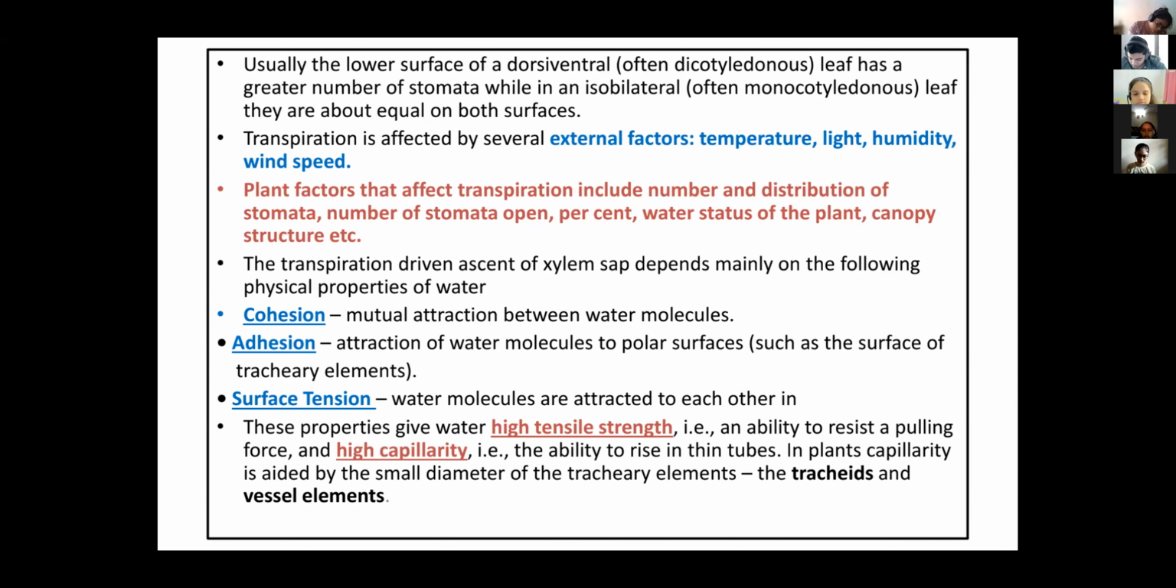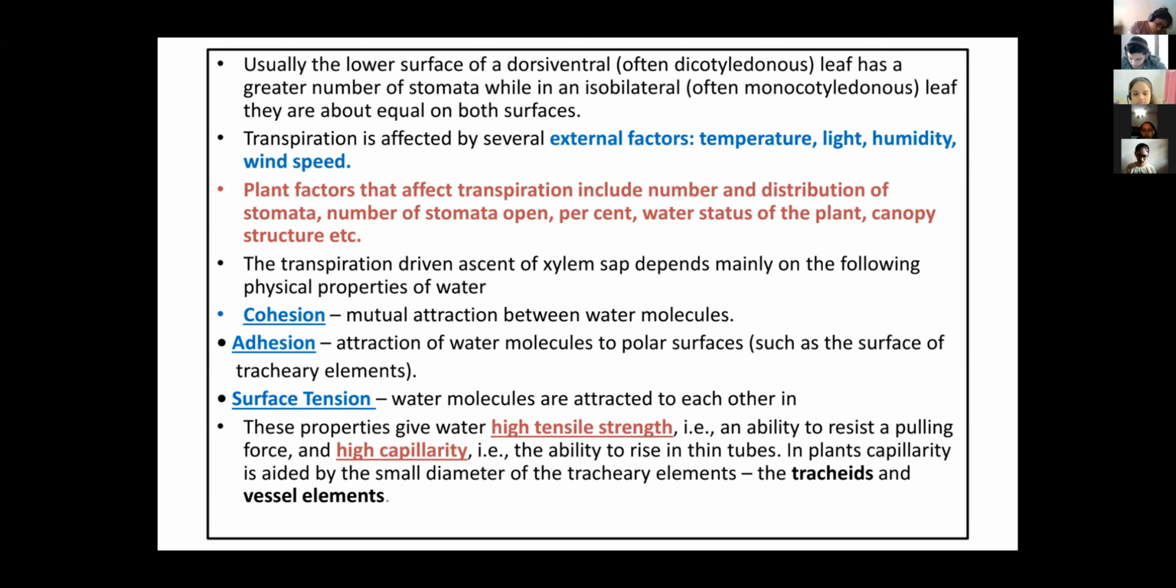How many stomata open during the daytime, right? That is one of the plant factors that decides how much transpiration occurs. So, the number of stomata open: first the total number of stomata, and out of that, how many are open. Then the percent water status of the plant. Each and every plant performs transpiration, and during transpiration they release water outside in the form of water vapor at a different rate.